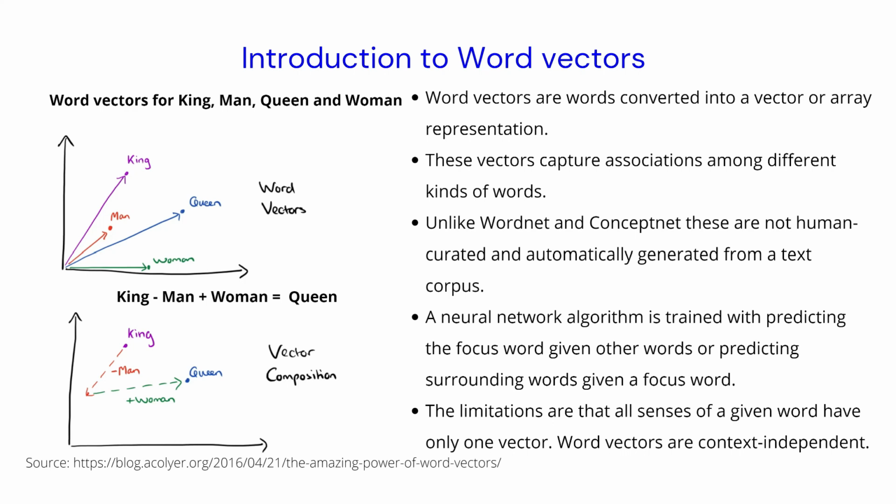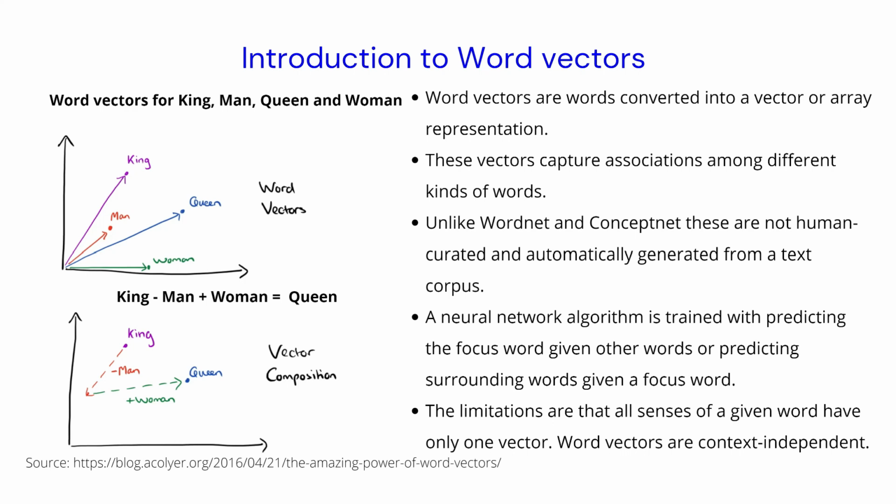Word vector algorithms are trained in different ways. One method is that you can pick any sentence, choose a focus word that you want to mask, and train an algorithm to predict that word given the rest of the words in the sentence.